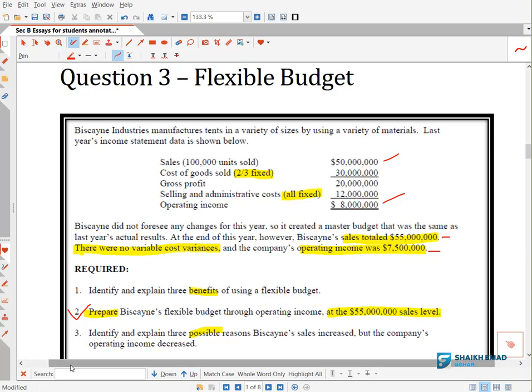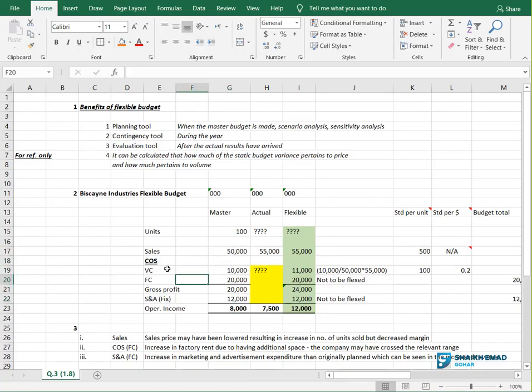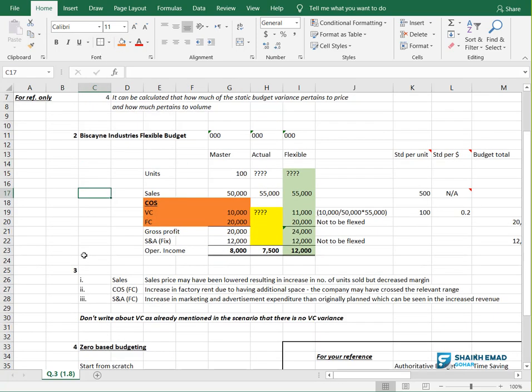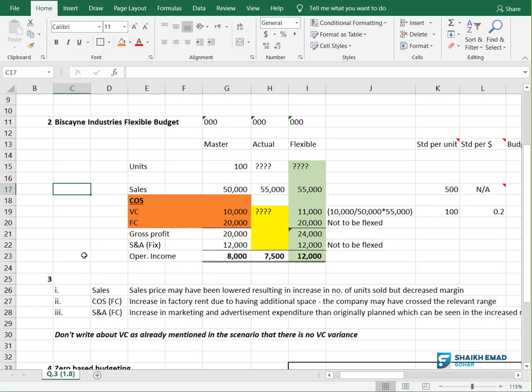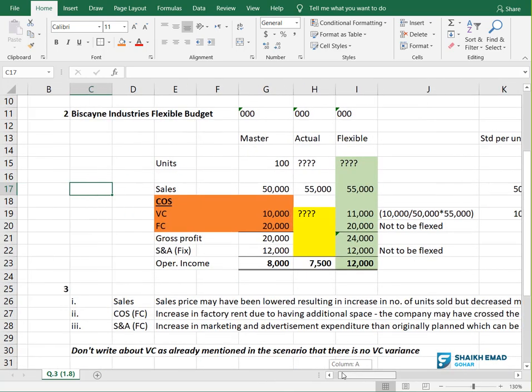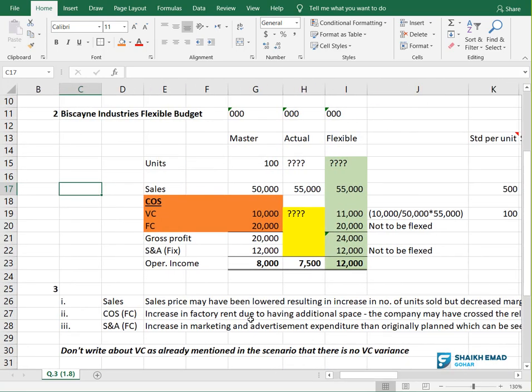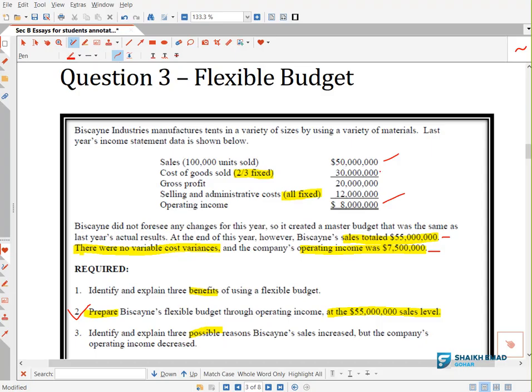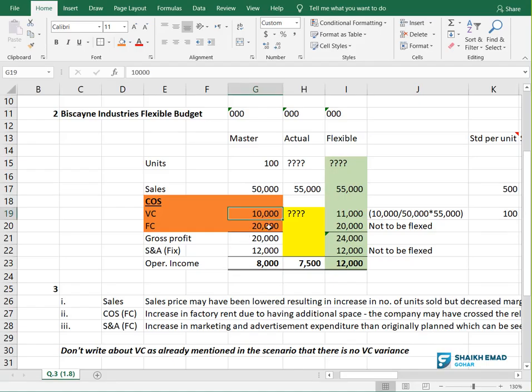The only thing I have done here is I have broken down the variable cost and fixed cost, which we were talking about in the question earlier. Can you see this? Remember that this 30,000 figure is 2/3 fixed. It means 20,000 is fixed and 10,000 is variable. So I have written separately like this: 10,000 is variable and 20,000 is fixed.